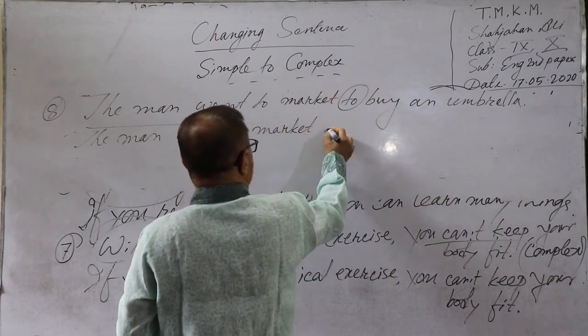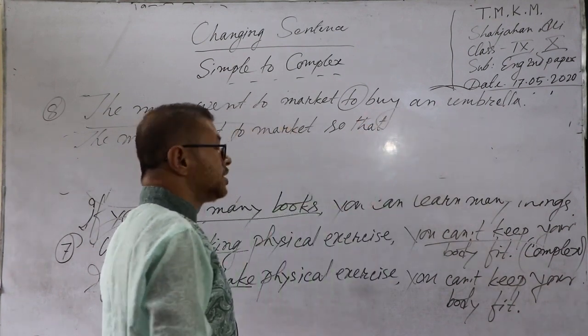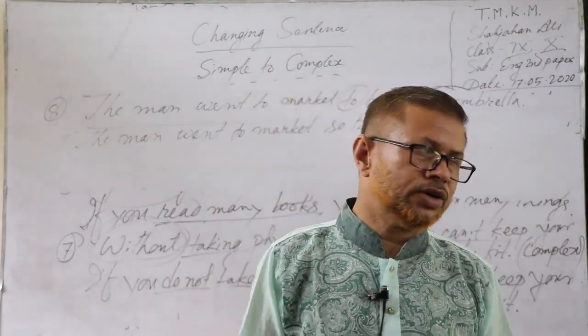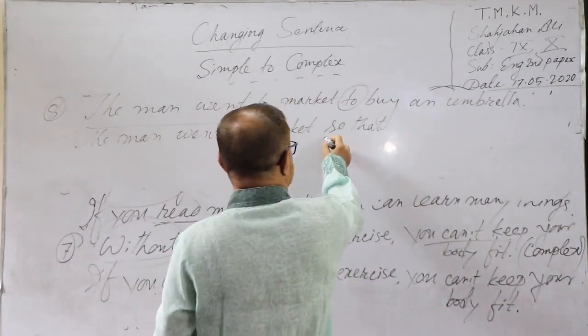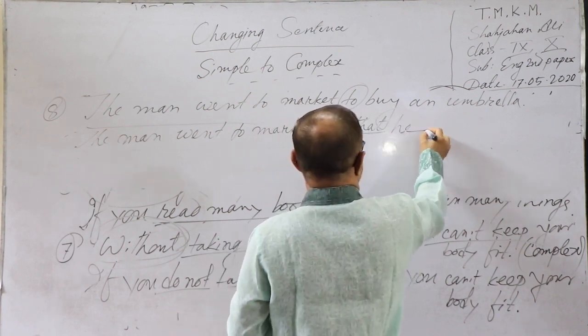In place of to, you have to use so that, conjunction so that, then again subject, so that he.